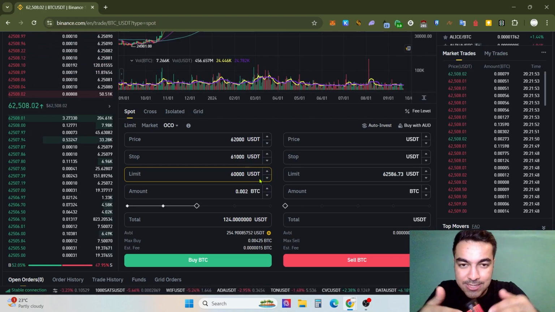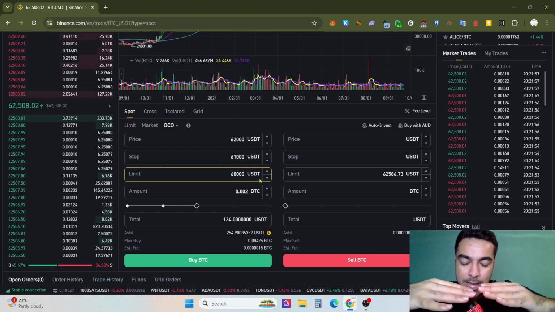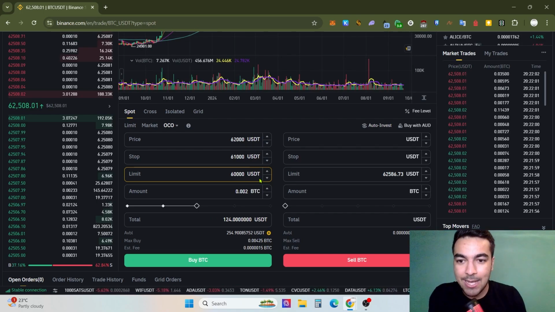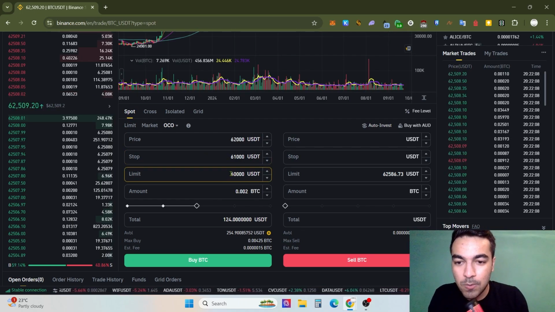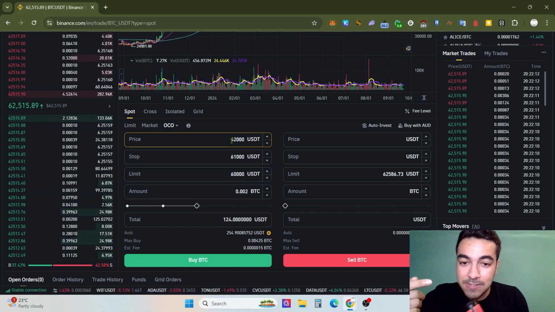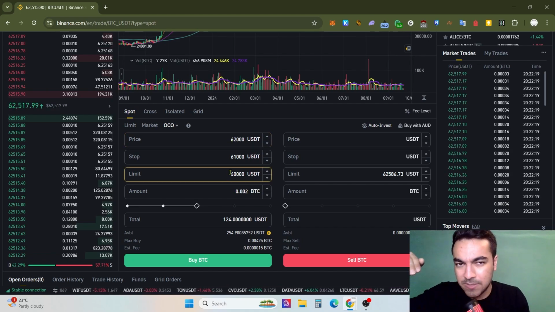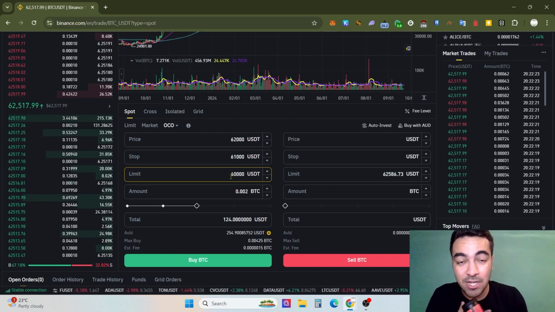What does OCO mean? Let's imagine two different destinations, and there are just two ways, left to right, price and limit and stop. These are the ways, and that's our limit price, and that's the current price. First of all, the OCO method will automatically buy, and then, for example, the price drops to our limit price, I mean 60,000.